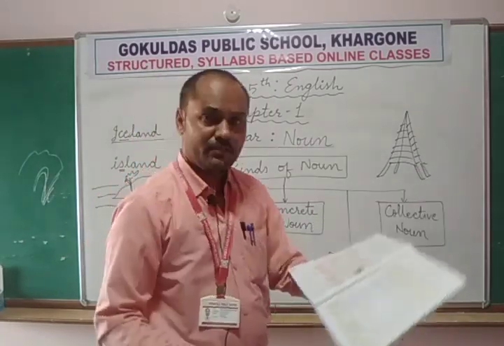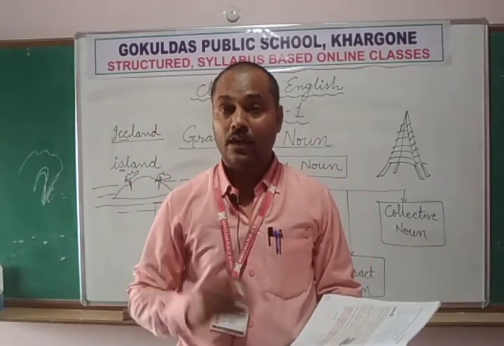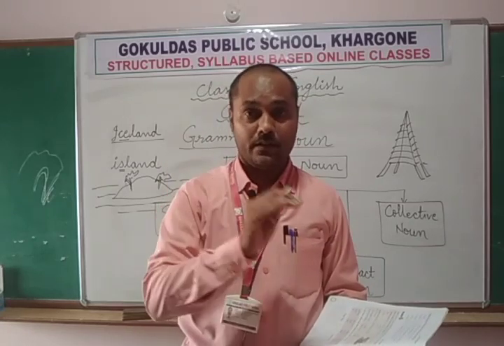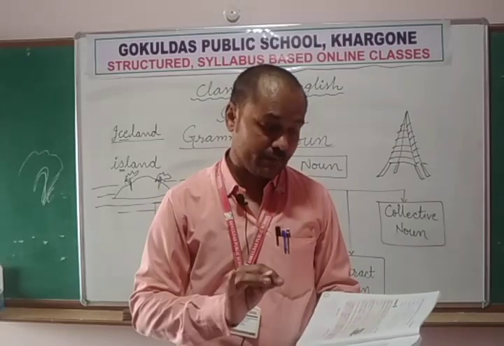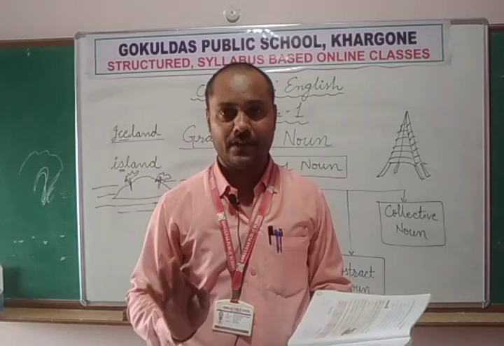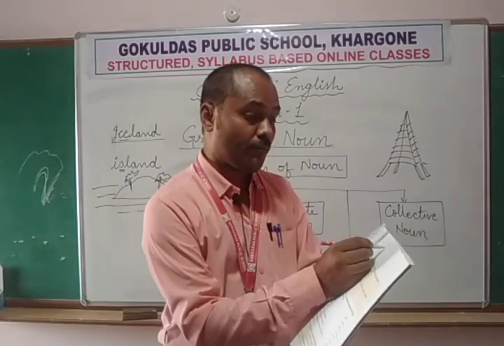Now Tuesday. How many days do we have in 1 week? We have 7 days in a week. Now all the 7 days have their particular proper names. Monday, Tuesday, Sunday, Wednesday, Friday, each and every day has a particular name. So Tuesday is a proper name.